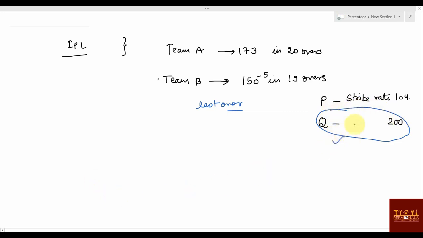Because strike rate means when P plays 100 balls he makes 104 runs, and when Q plays 100 balls he makes 200 runs. So who is more attacking, who will make more runs? Q will make more runs, so Q should play all the balls and let team B win.